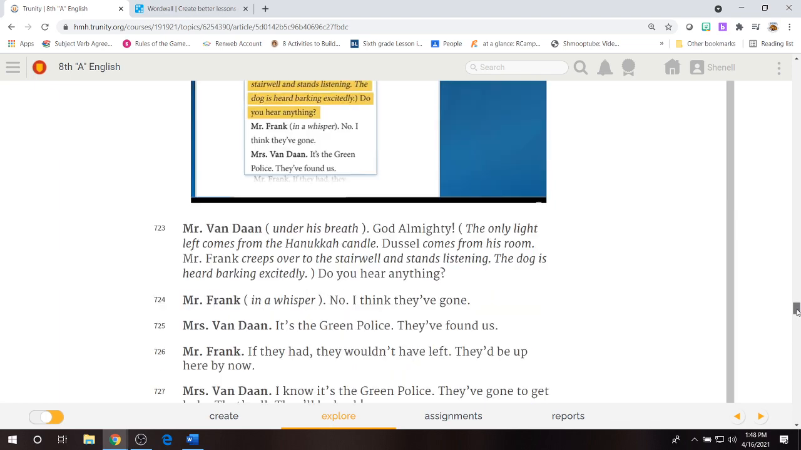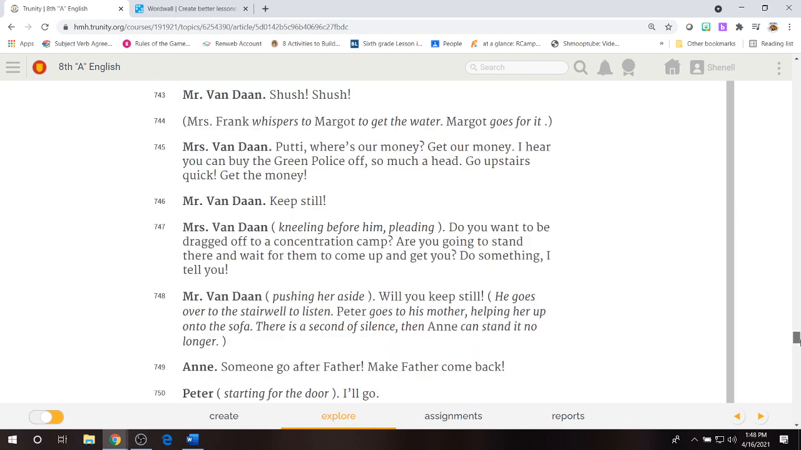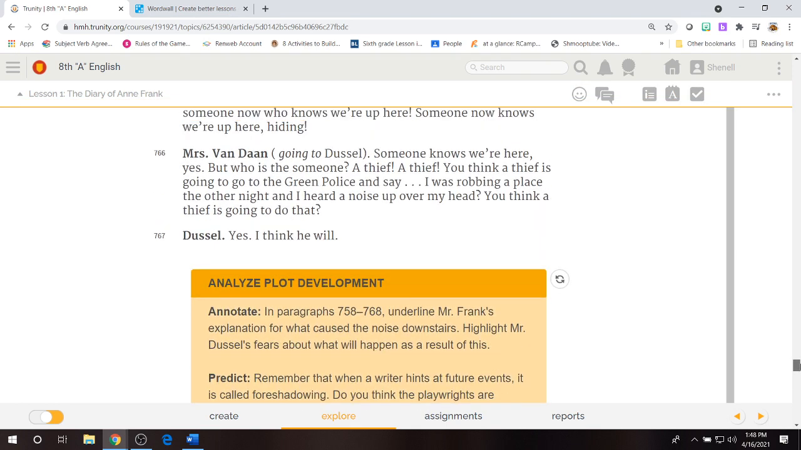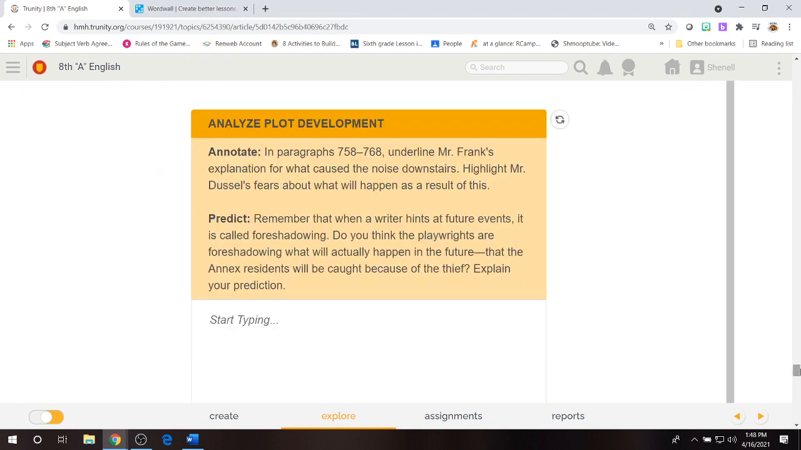Anyway, I hope that video helped clear things up a little bit for you guys. Now we come to paragraph 767, analyze plot development. Annotate in paragraphs 758 to 768. Underline Mrs. Frank's explanation for what caused the noise downstairs. Highlight Mr. Dussel's fears about what will happen as a result of this. Then it's time to predict.